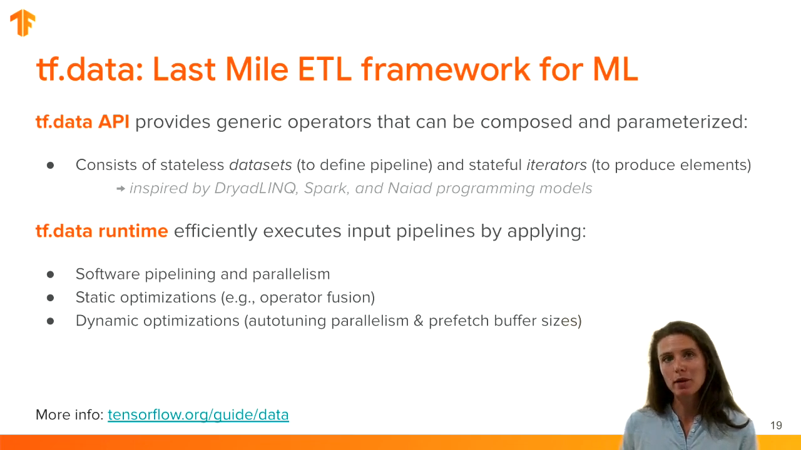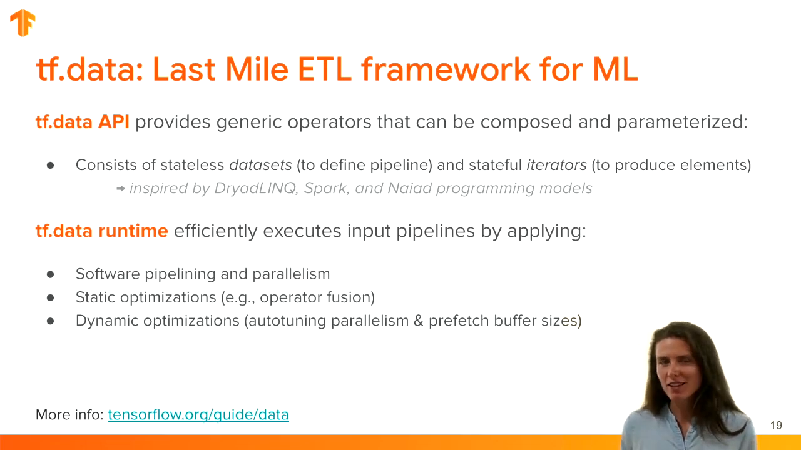Ultimately, this input data pipeline, which is represented as a graph, is submitted to the tf.data runtime, which is in charge of executing it efficiently. This includes applying optimizations like software pipelining and parallelism, as well as static graph optimizations like fusing operators or vectorizing them, and then dynamically tuning things like the degree of parallelism for some operations and prefetch buffer sizes.